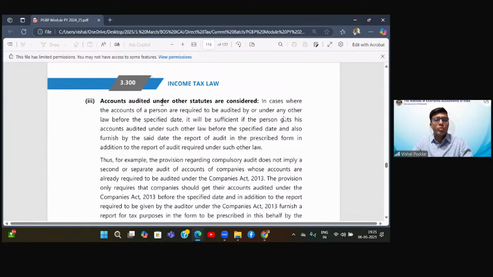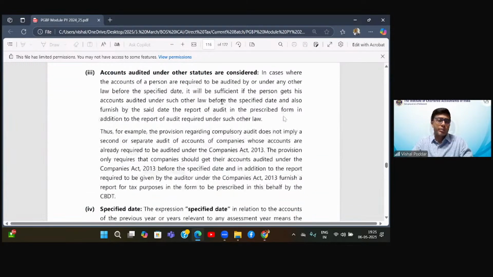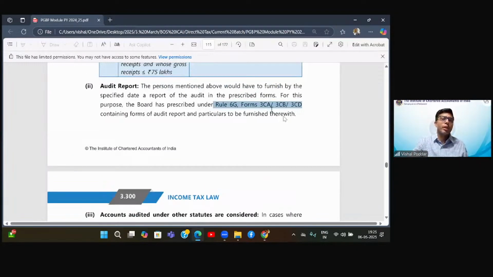Now, accounts audited under other statutes are considered. Means what? So if you are already covered in the Companies Act and you have to get your books audited there, or some other law like Trust Act, or for that matter, any act where already books are getting audited, we are fine with that. We are not saying you do audit twice. We only want that you submit the audit report in our format.